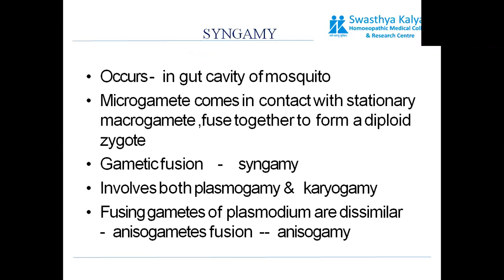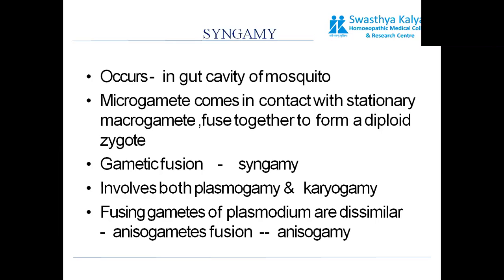Next stage is syngamy. It basically occurs in the gut cavity of the mosquito, where the microgamete and macrogamete take their final form. The microgamete comes in contact with the stationary macrogamete and fuses to form a diploid zygote. This fusion of gametes is known as syngamy, which involves both plasmogamy and karyogamy. It's quite understood: plasmogamy is fusion of cytoplasm, and karyogamy is fusion of nucleus.